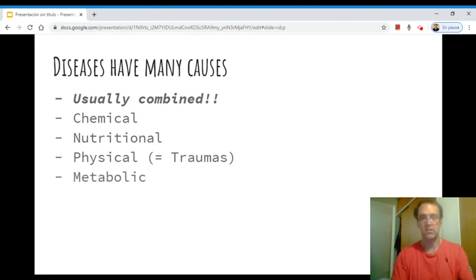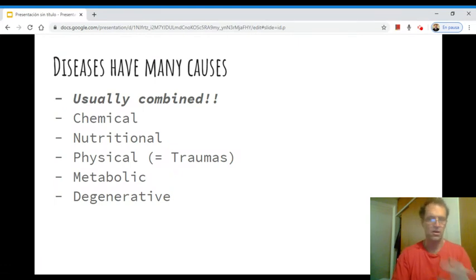Then metabolic diseases, when something is going on with metabolism, any of the chemical reactions in our body is not working properly, and so you suffer some sort of disease. We will see this year diabetes, and the celiac disease was mentioned before, etc. Degenerative diseases, that is diseases that affect the body in the sense that some part of the body is getting older than others, to say it in a very, very plain way. You must have heard of Parkinson's or Alzheimer's, two typical diseases.